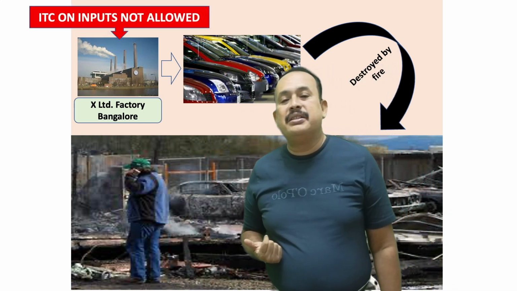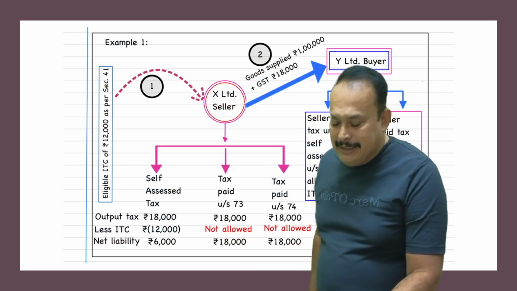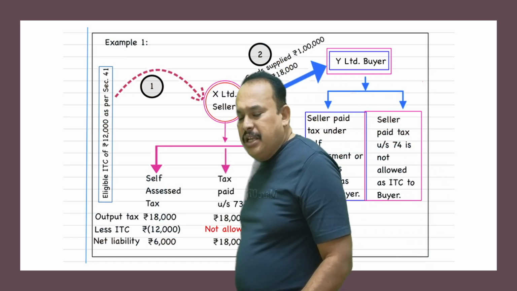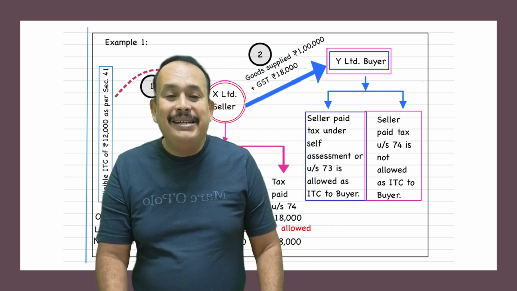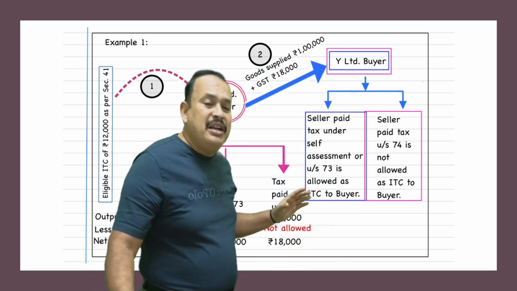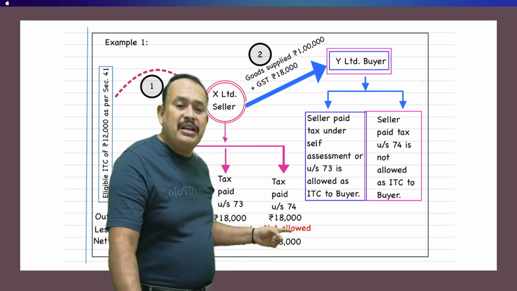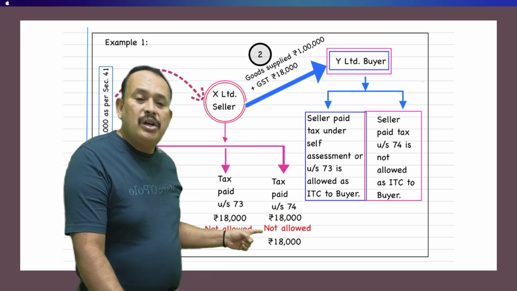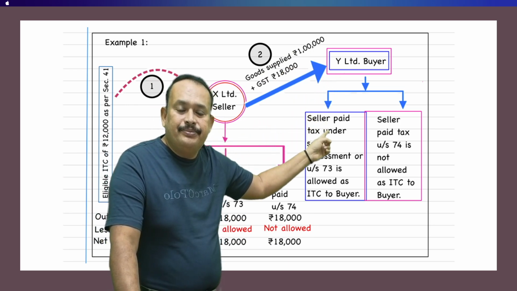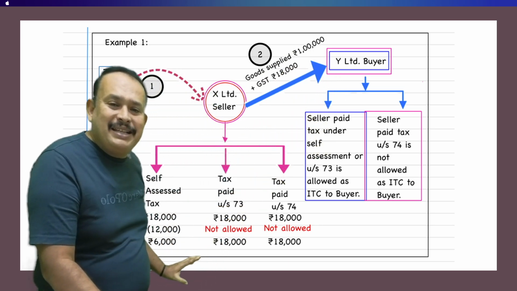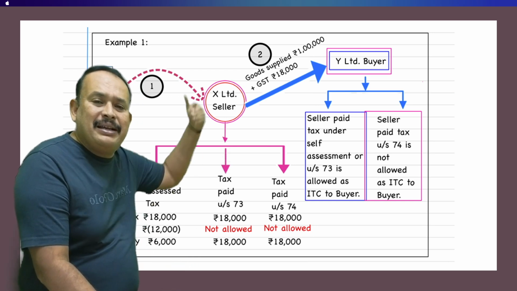Further, my dear friends, an important point. If you paid the tax, being a seller, under section 74, the recipient is not eligible to avail ITC. Under self-assessment tax, if you paid tax, the recipient can avail ITC.